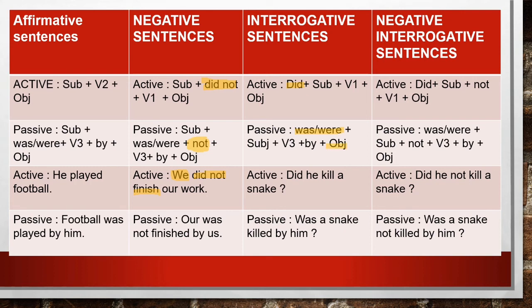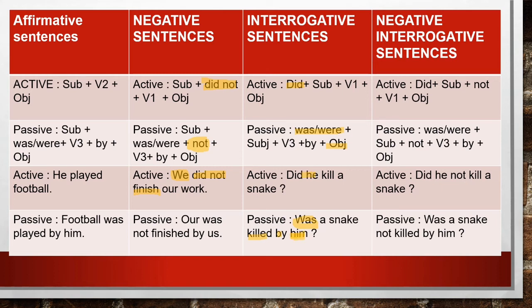Like, did he kill a snake? Since snake is singular, you will use was here. Was a snake killed? That is the past participle form of kill. Killed by him. He is converted into him.